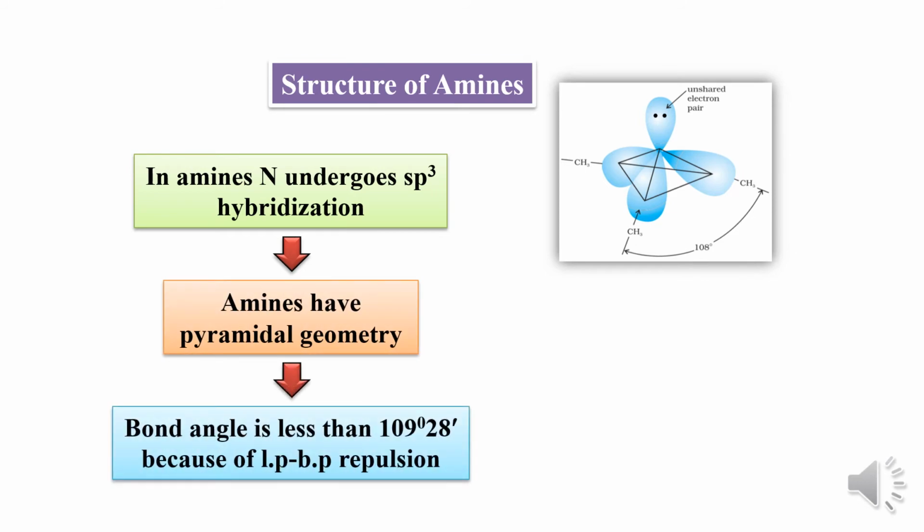The most important thing is the bond angle is less than 109 degrees 28 minutes, which is because of lone pair-bond pair repulsions. Since lone pair-bond pair repulsions are much greater than bond pair-bond pair repulsions, the bond angle decreases from 109 degrees 28 minutes to 107 degrees in primary and secondary amines, and from 109 degrees 28 minutes to 108 degrees in the case of tertiary amines due to steric hindrance.